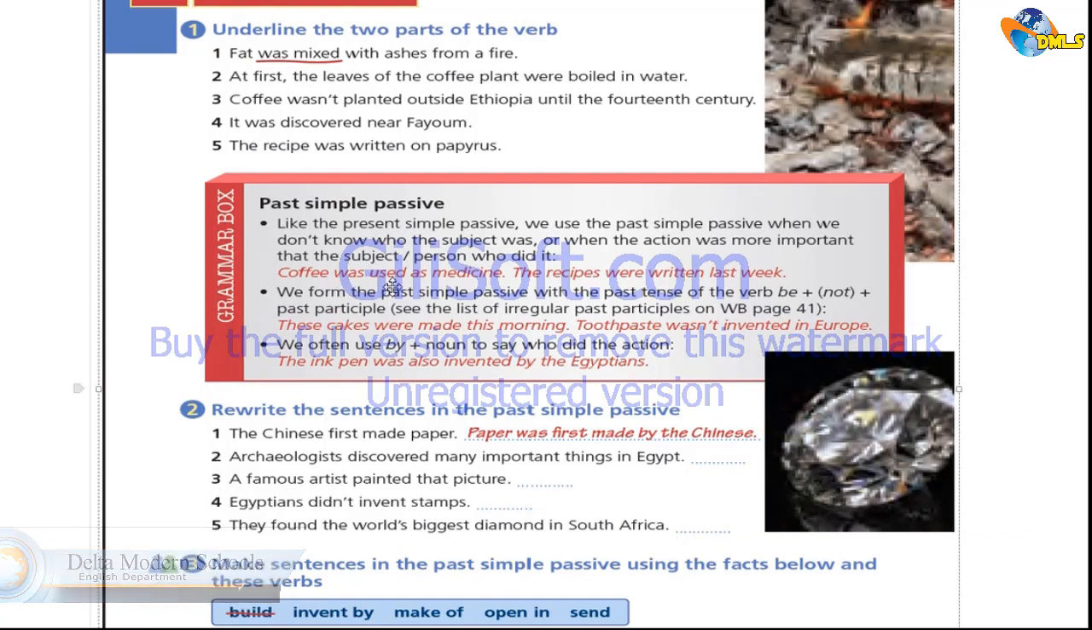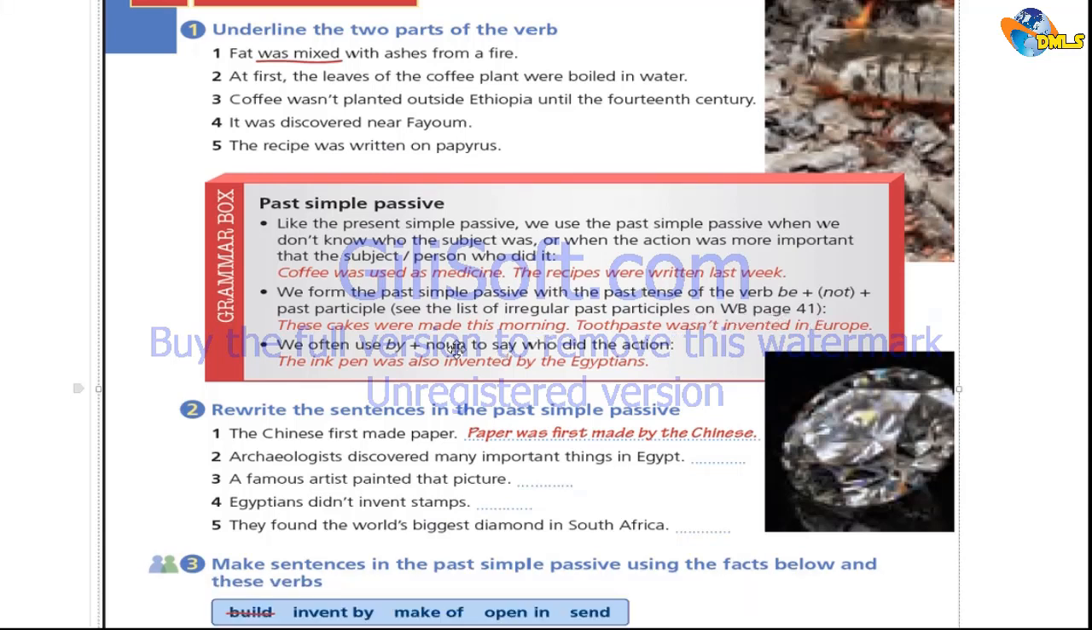So we used coffee as a subject. We put was because coffee is a singular noun. Then the past participle and its use. Let's check out the other example. The recipes were written last week. We have the recipes, that's the subject, where the first helping verb of the verb to be in its past form. Then we have written, that's the past participle of write. We form the past simple passive with the past tense of the verb be, plus not in the negative, and the past participle. See the list of the irregular verbs in your workbook.